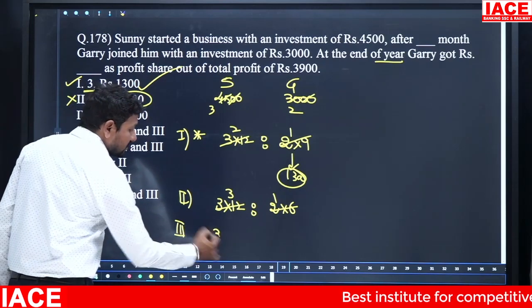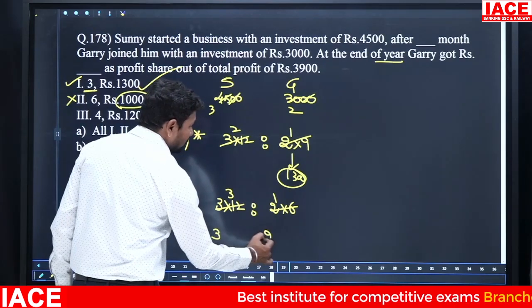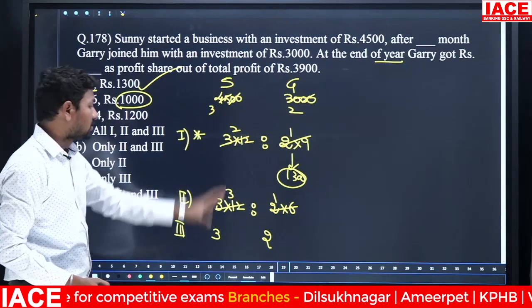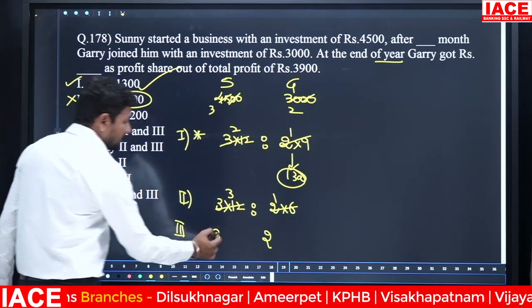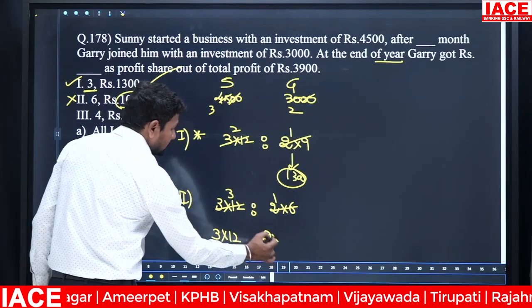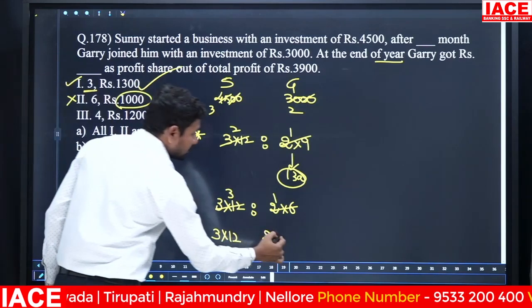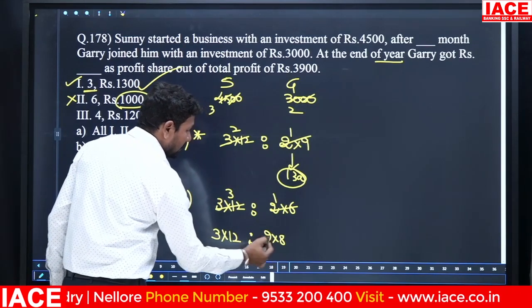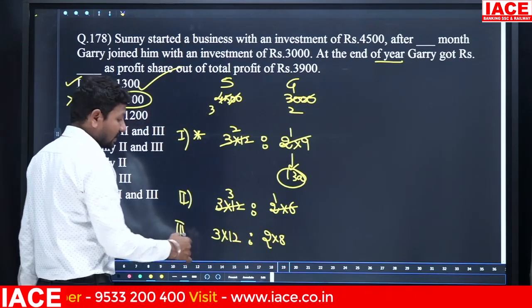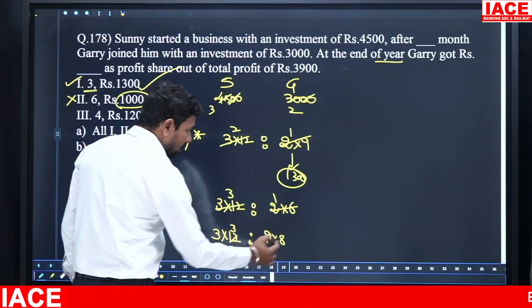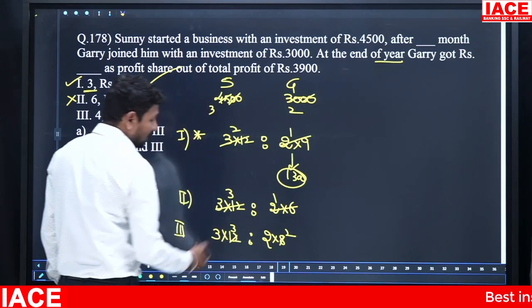Here Sunny invested 3 rupees and Gary invested 2 rupees. Then 4500 and 3000, I calculated like 3:2. I am assuming 3:2. Then here Sunny invested for 12 months. Then Gary invested for how many months? He joined after the 4 months, after the 4 months means his time is 8 months. 8 2s are 16 and 12 3s is 36. Cancel the common factors here. Then 4 2s are 8 and 4 3s are 12, so 4 and 9.